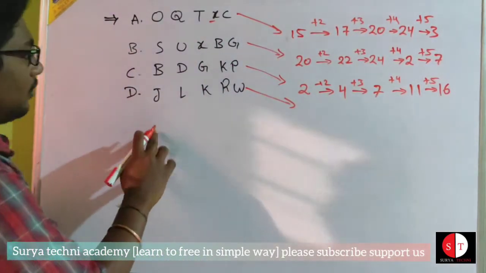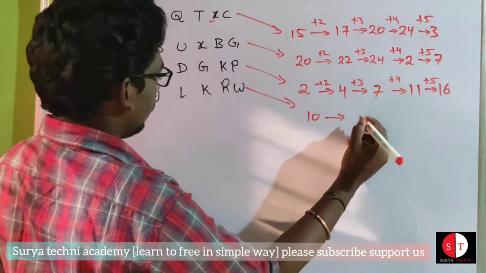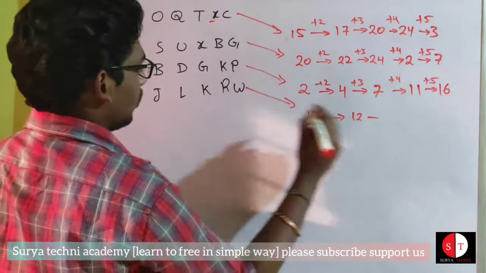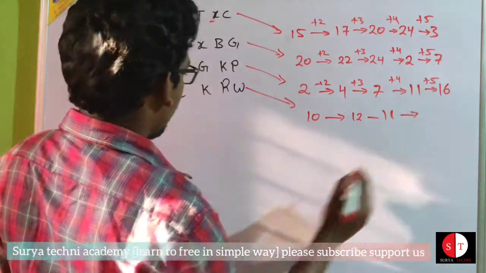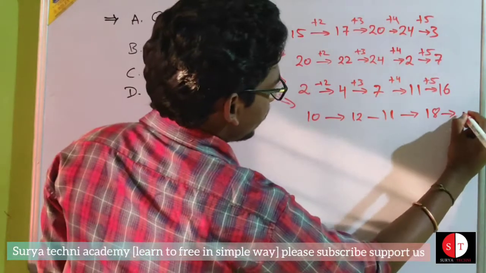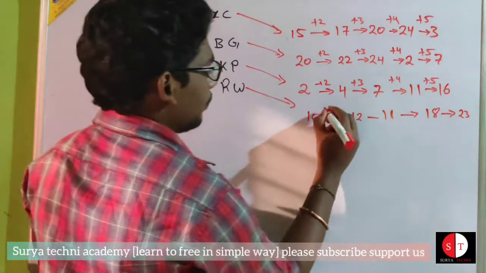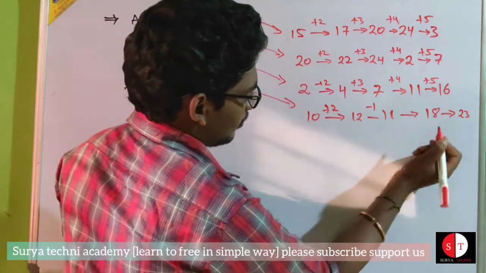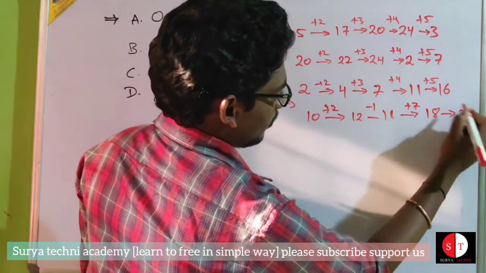J is 10, then 12, 11, R is 18, W is 23. Plus 2, minus 1, plus 7, plus 5.